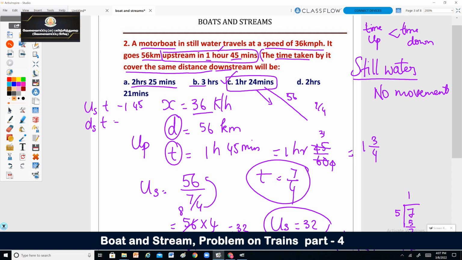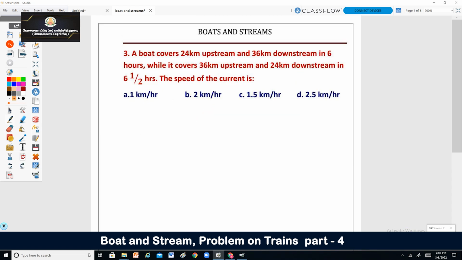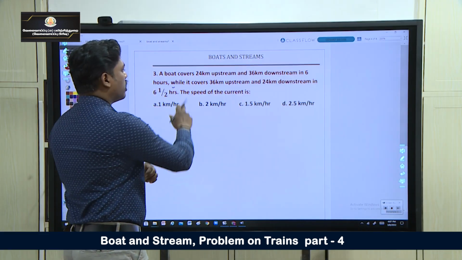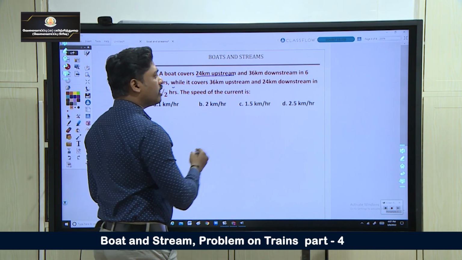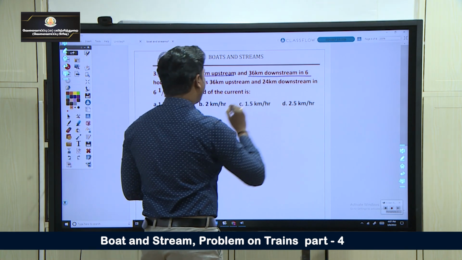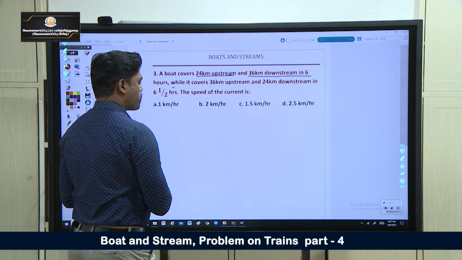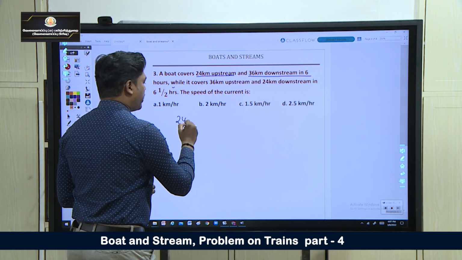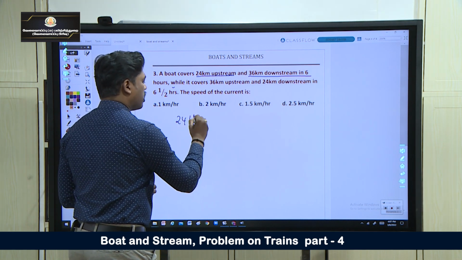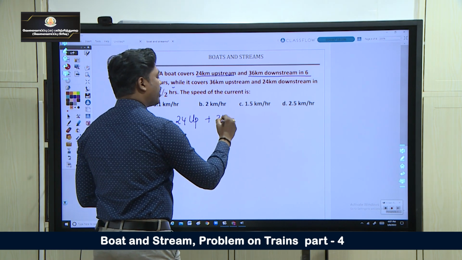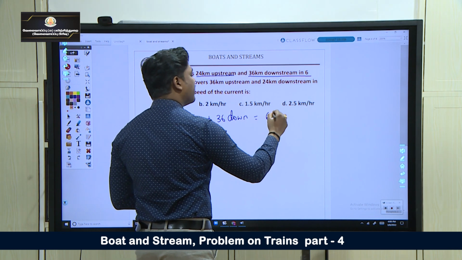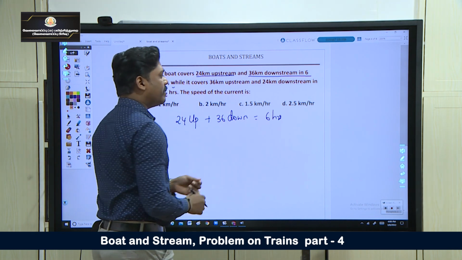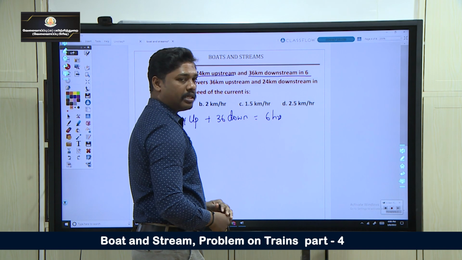With this we can move on to the next problem. A boat covers 24 kilometer upstream and 36 kilometer downstream in 6 hours. So 24 kilometer it is going up and 36 kilometer it is going down in a total of 6 hours, which means the total time taken is 6 hours.